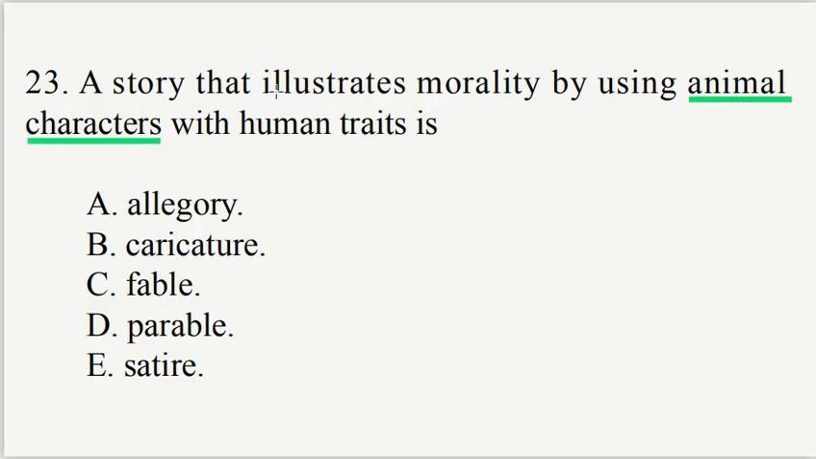Number 23. A story that illustrates morality by using animal characters with human traits is A. Allegory, B. Caricature, C. Fable, D. Parable, E. Satire. The correct option is option C. Fable. A fable is a short story which teaches moral, typically with animal as characters.